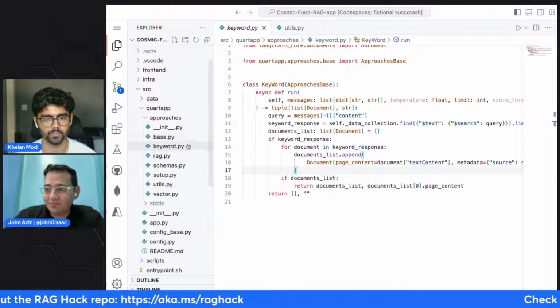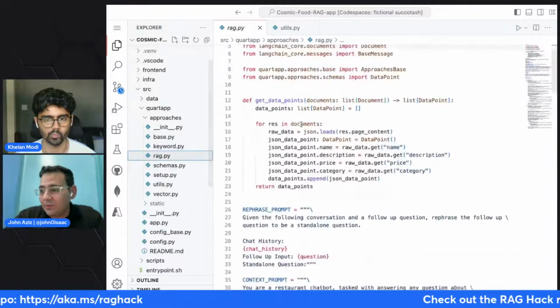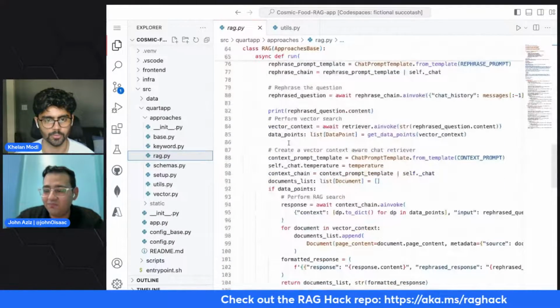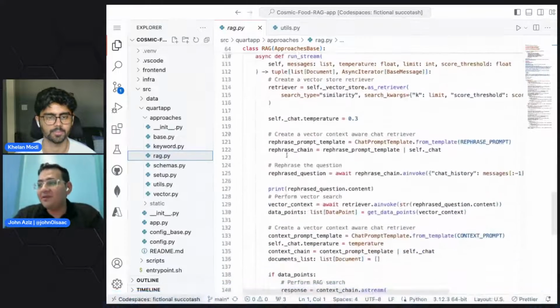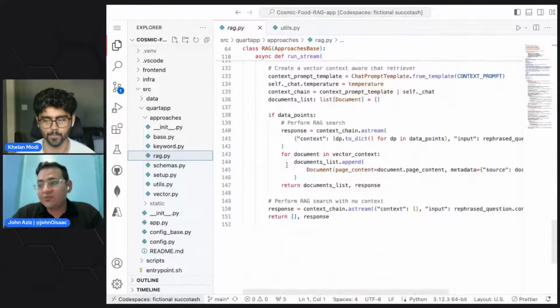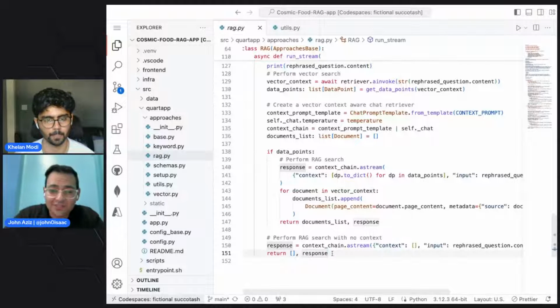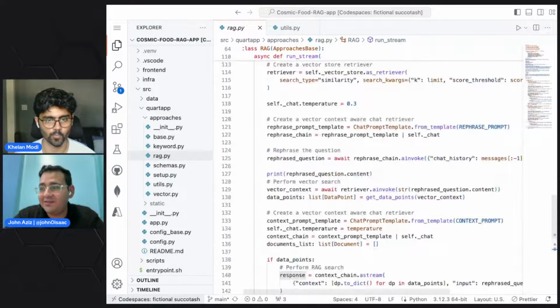And yeah, I guess there is a difference between the RAG and the RAG with streaming, because of course this is streaming the response, and that's why we are not returning the rephrased question with the RAG streaming at the same time.